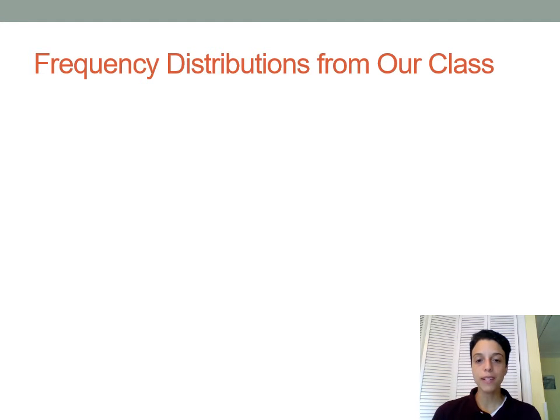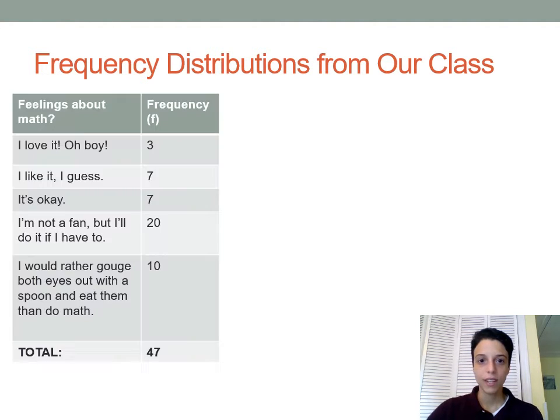So now that we've gone through examples of frequency distributions on the paper, I'm going to show you a few examples that I already made using the data in our class. In the class survey, I asked you a whole bunch of questions. One of them was about your feelings about math. And here you can see I've listed all the possible observations that we can have for this variable. In this case, they're in order of least hatred of math to most hatred of math.